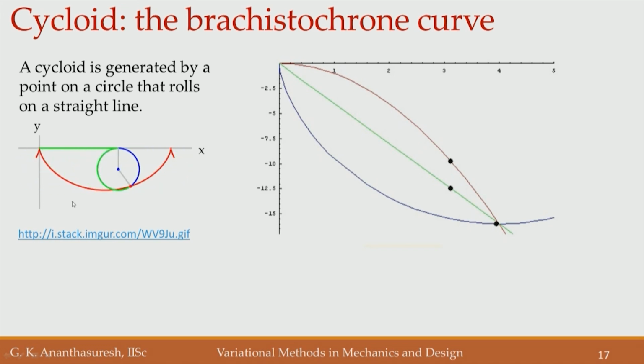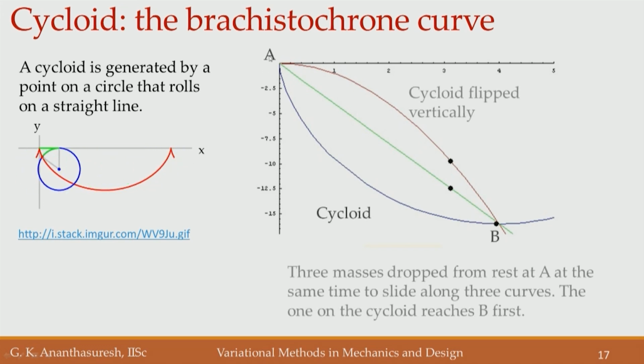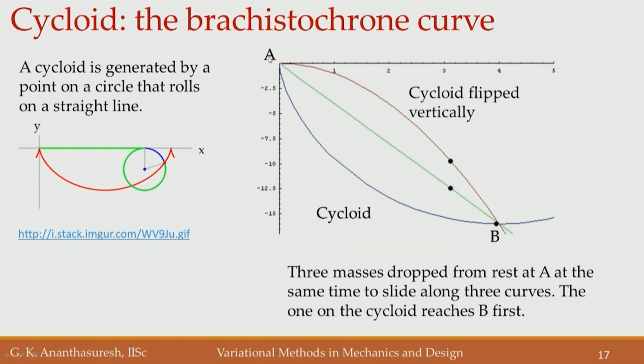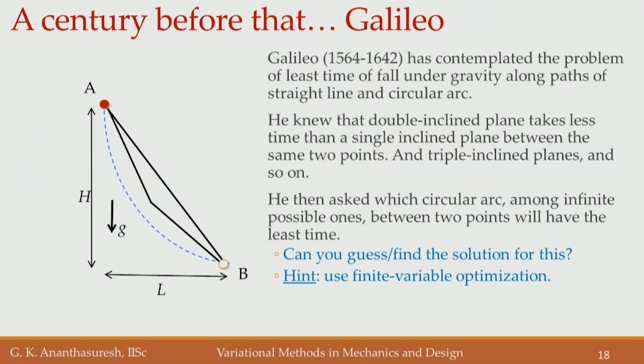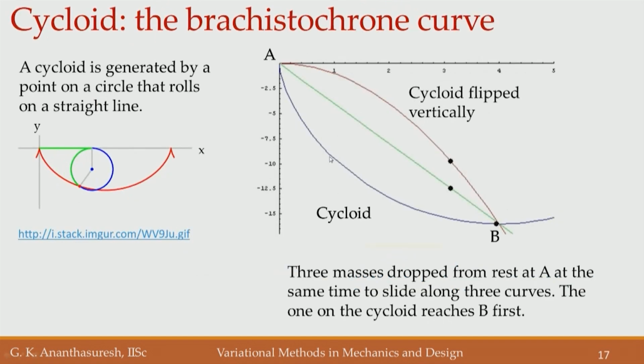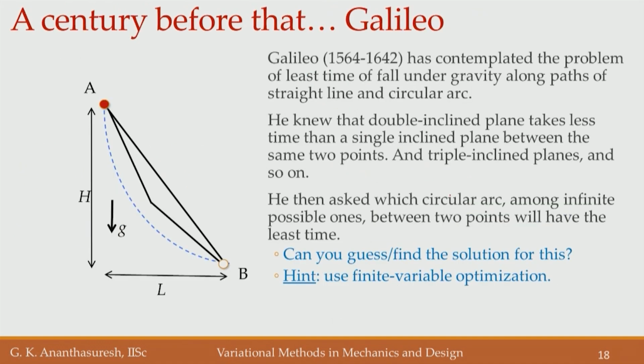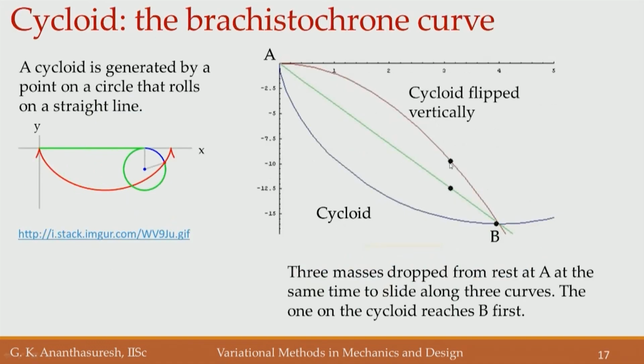If you take part of that, if this is our point A, and this curve is the cycloid. So, we have here the other cycloid which is vertically flipped, and there is this green line which is the line joining points A and B. Now, if all these 3 points, this point and this point and this point, all 3 let us say start at the same time at A, and there is gravity here. So, let me get the pen.